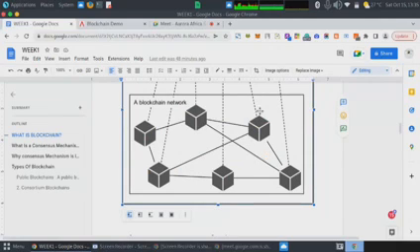So now if Mr. A, let's say this particular computer decided to change its content, to manipulate the current state of the blockchain, then all the rest of the nodes will be able to identify the computer that wants to act as a scam, that wants to game the network.